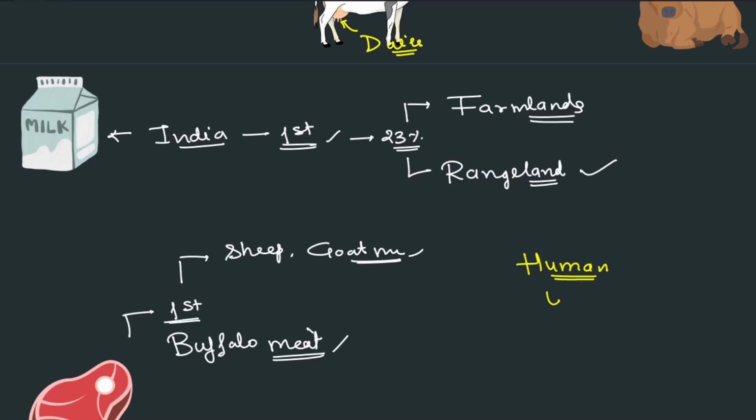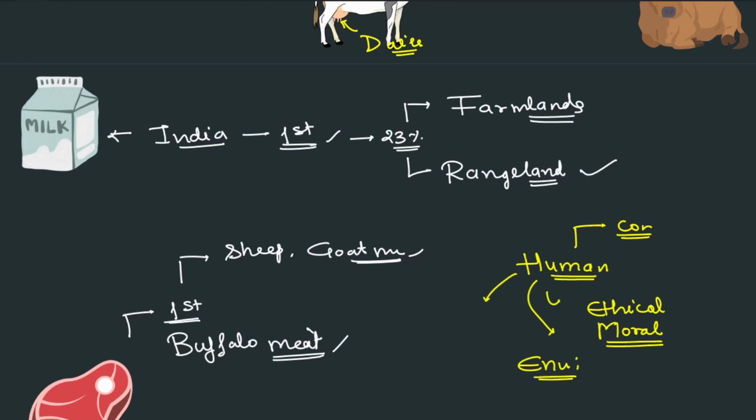On the human side, we have ethical as well as moral responsibilities to save these communities. We also have an ethical and moral responsibility toward the environment. And we now know their economic share, so at least for this we should save them. All right, for the environment, for the economy, and for ethical and moral values towards preserving the livelihood of these tribal or small communities present in India. This is how you can form and write this answer.